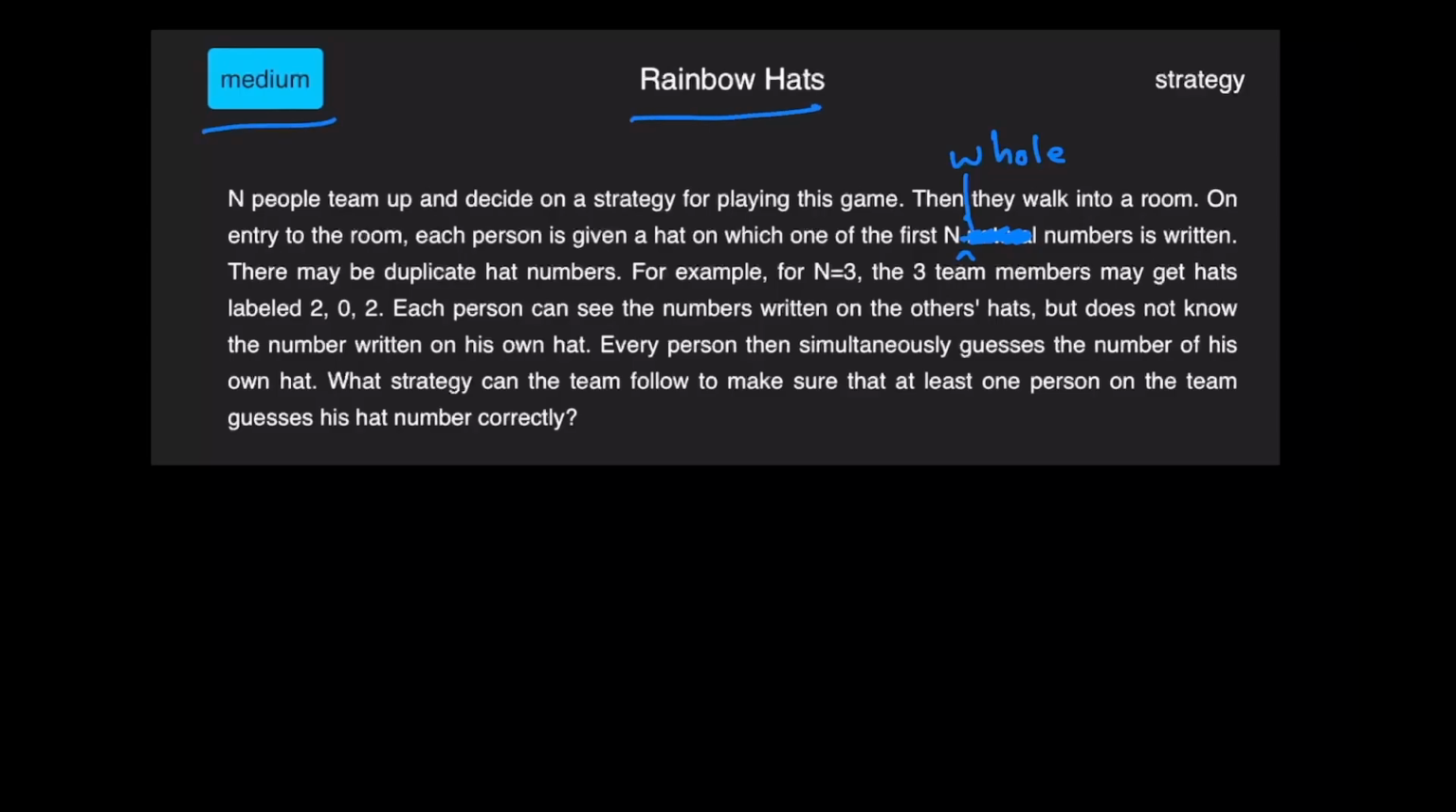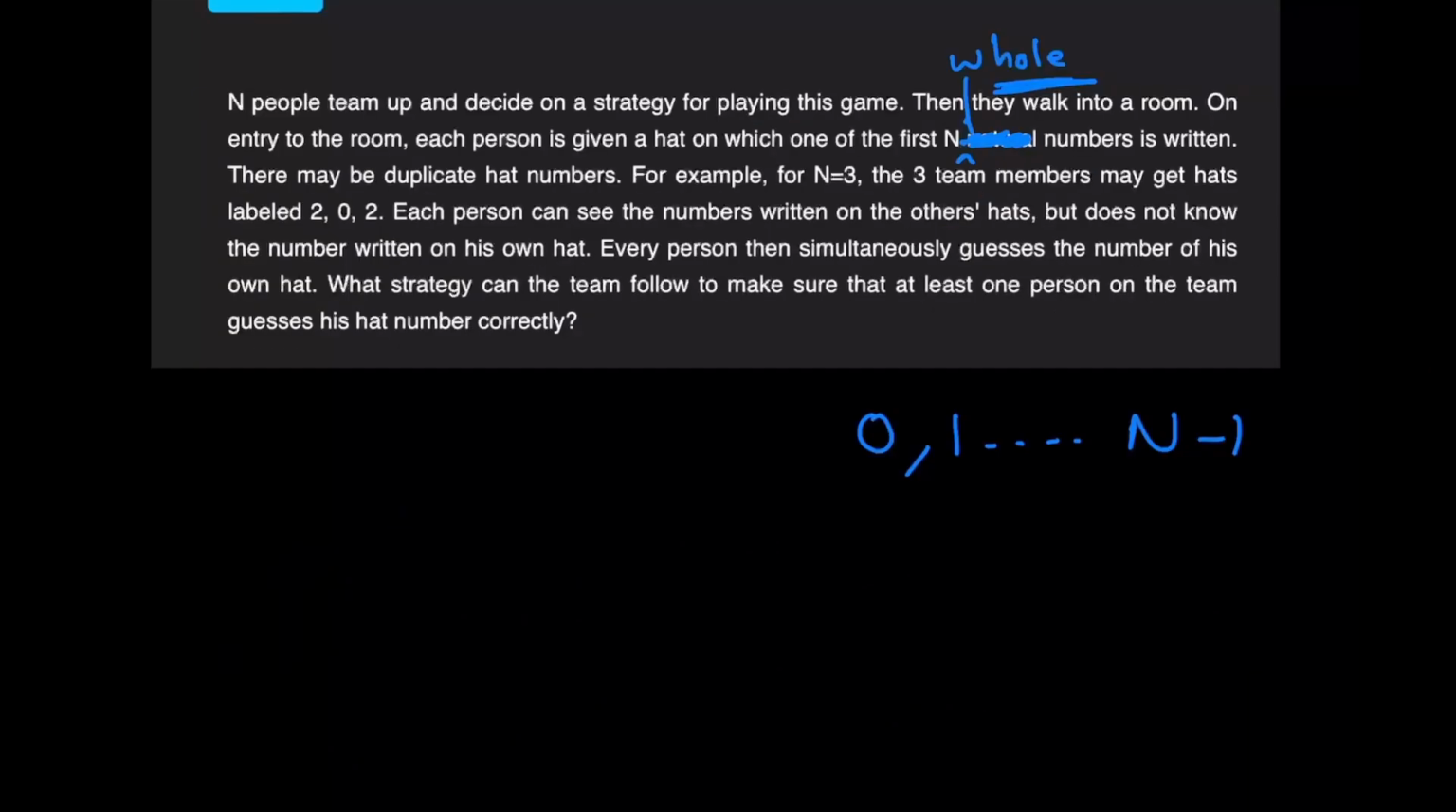It's a medium problem. So there's a small correction in the wording of the problem. I've changed it over here. Instead of first n natural numbers, it's first n whole numbers, as in from 0, 1, all the way up to n minus 1. So I'll pause right now. First of all, in my opinion, this is a tough problem. It was not easy. It took me quite some time to develop a somewhat intuitive explanation to this problem.